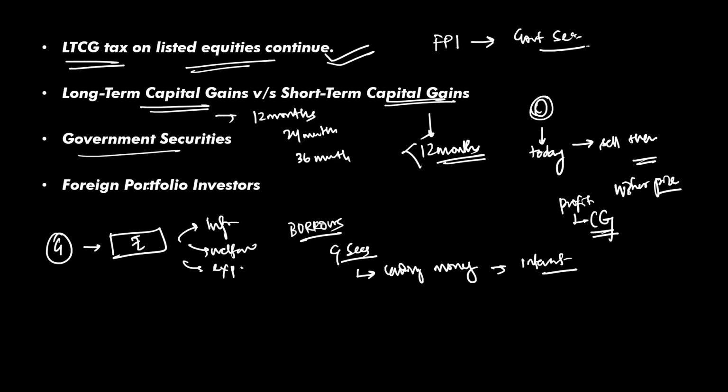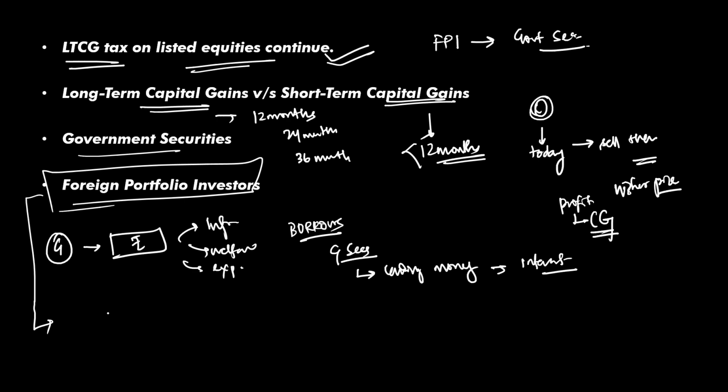Now comes another important term, that is the portfolio investors, foreign portfolio investors, or the FPIs. Let's understand them. Now, FPIs are foreign individuals. Remember this, foreign individuals or institutions that invest in Indian financial markets. They can invest in equity shares, corporate bonds, and government securities.